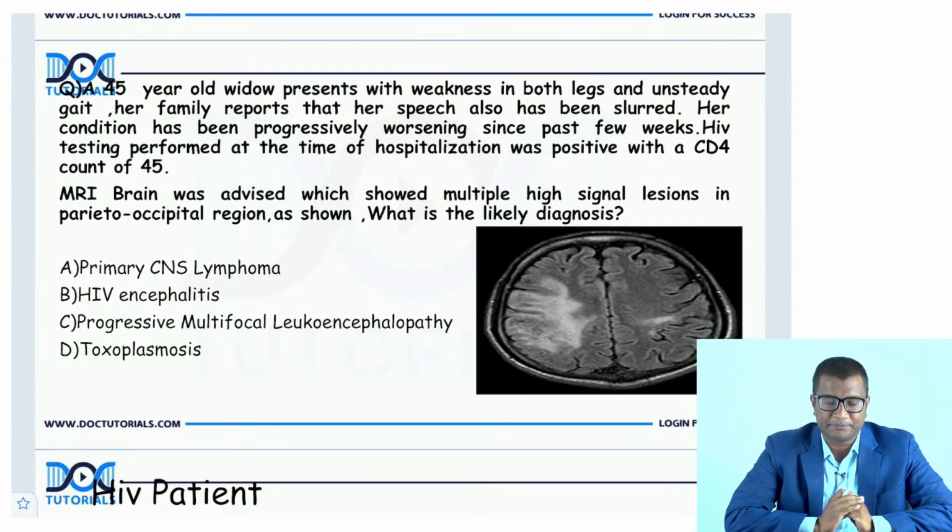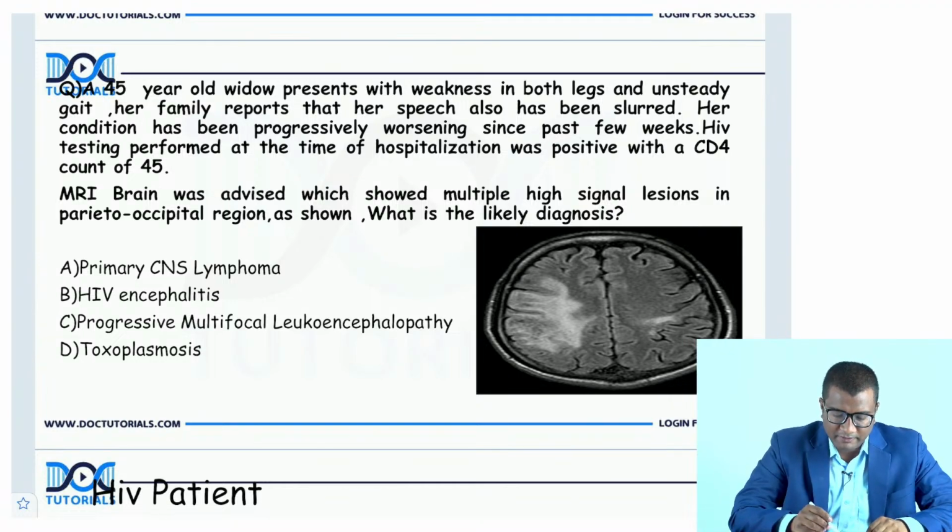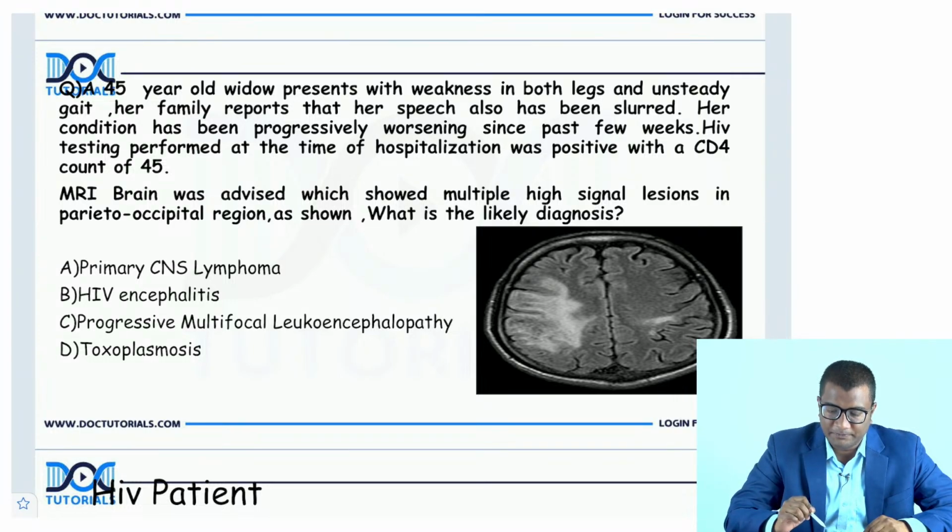So let's get started. Look at this clinical scenario. A 45-year-old widow presents with weakness in both legs and unsteady gait. Her family reports that her speech also has been slurred. Her condition has been progressively worsening since past few weeks. HIV testing performed at the hospitalization was positive with a CD4 count of 45.